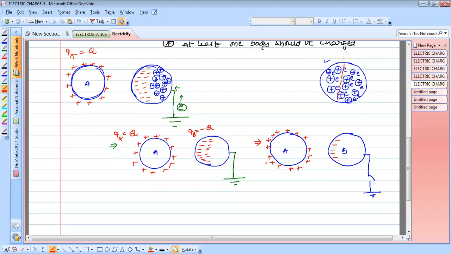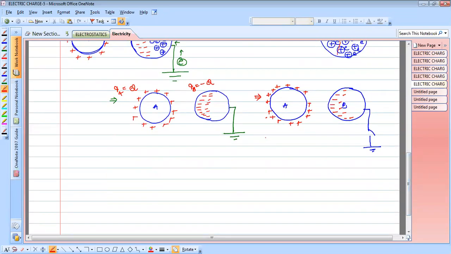Excess electrons. I told you clearly how the excess electrons are there. Now we remove this body, now we remove the body A. Now the body B is present. Due to the influence of A, all the charges are on the left region of B, the left surface of B. Whenever A is removed, because of the property of a conductor, a very, very important point.